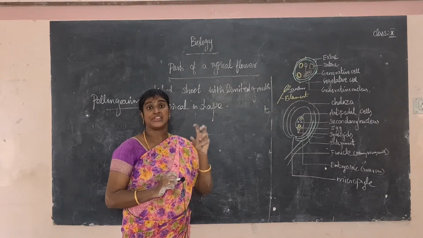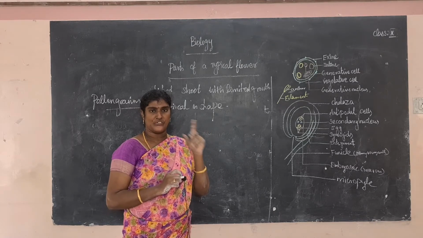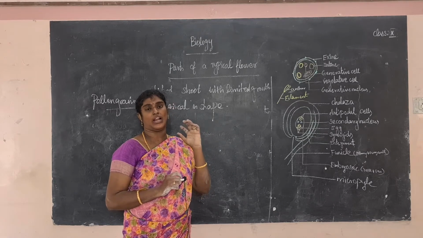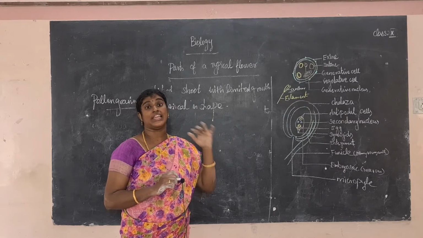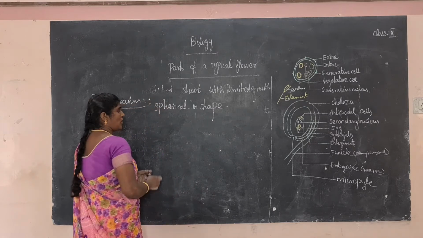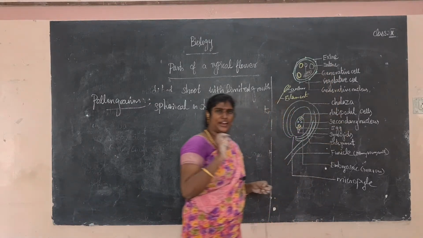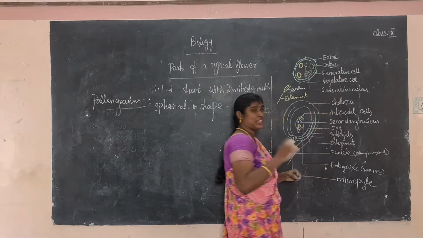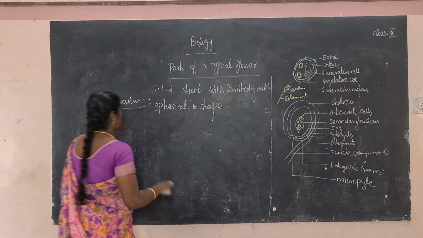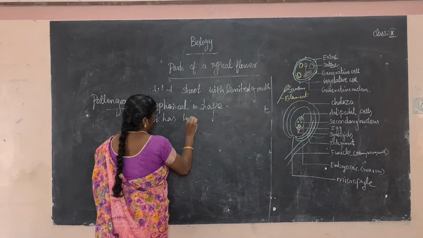The outer layer is a very hard layer. It is called the exine. So there are two layers, the outer layer and the inner layer. The outer layer is commonly called the exine and the inner layer is commonly called the intine. For example, this is the exine, the outer layer, a very hard layer. The intine is a very thin layer present on the inside. So it has two layers.